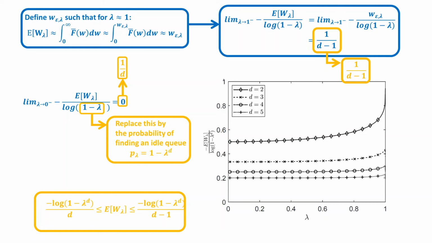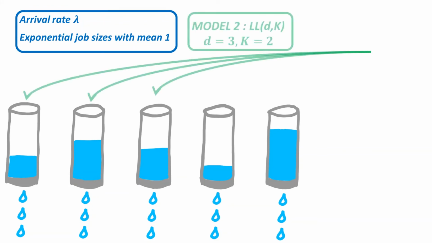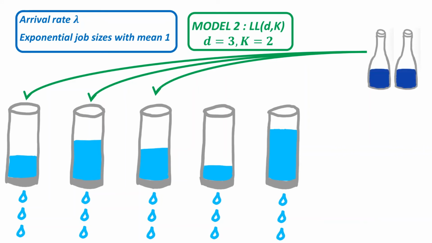These bounds become highly accurate as d increases. We now consider a second model, the LLDK model, where we set d equal to 3 and k equal to 2. As for the LLD policy, setting d equal to 3 indicates that we consider 3 arbitrarily selected queues in order to distribute the incoming jobs. K equals 2 means that we consider batch arrivals with batch size equal to 2. Therefore, 2 jobs arrive at the same time.